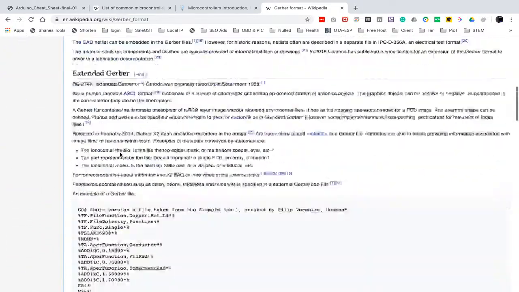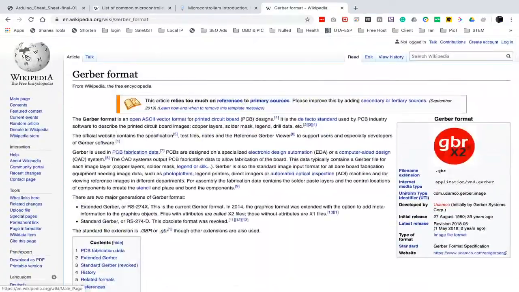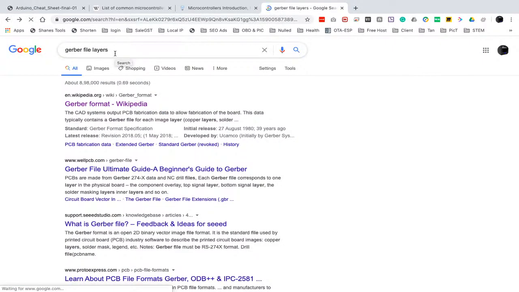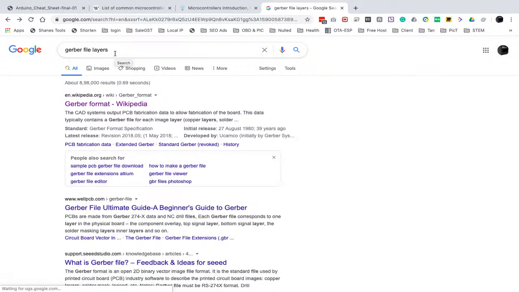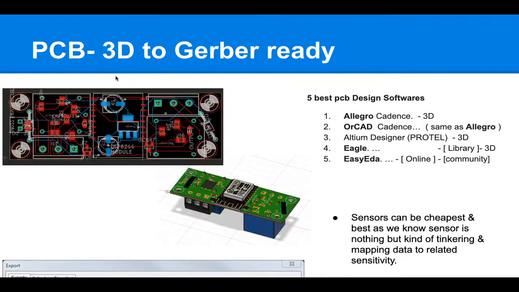So you can see here, it's not very clear. Basically, two things you need to take care of here. Gerber files are the combination of the layers. From them the manufacturer will get the idea of the dimension of the PCB and where the holes need to be made. All these things are combined in the Gerber files. So you need Gerber files for manufacturing your PCB, which you can export from the software. All the software has the export option, so you can get the Gerber files by exporting the PCB.